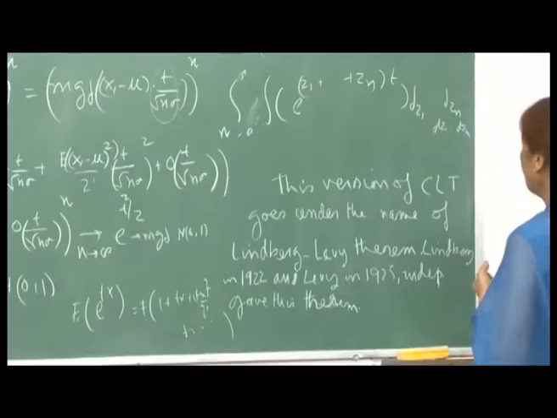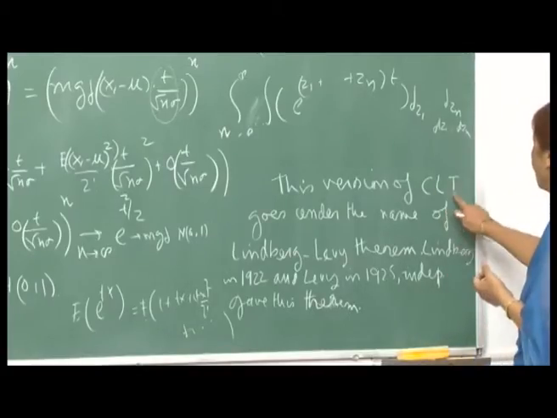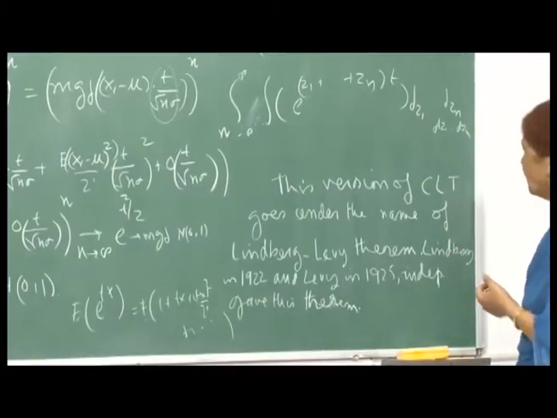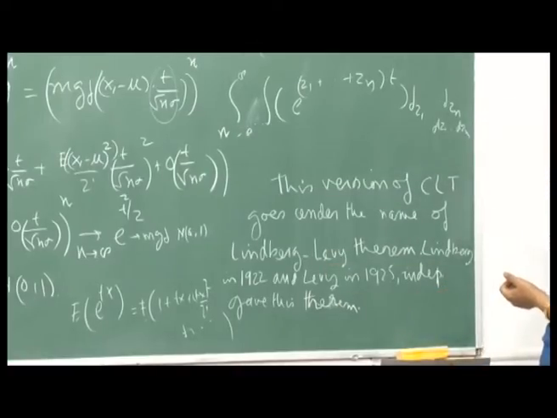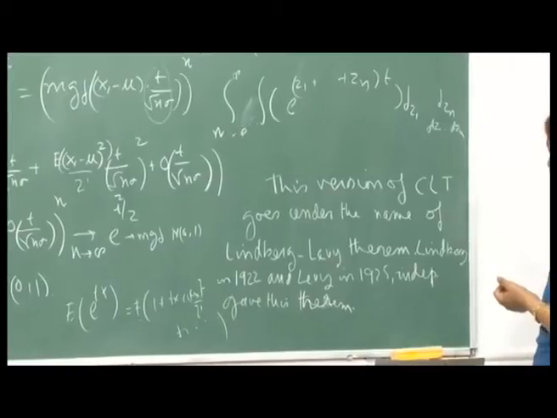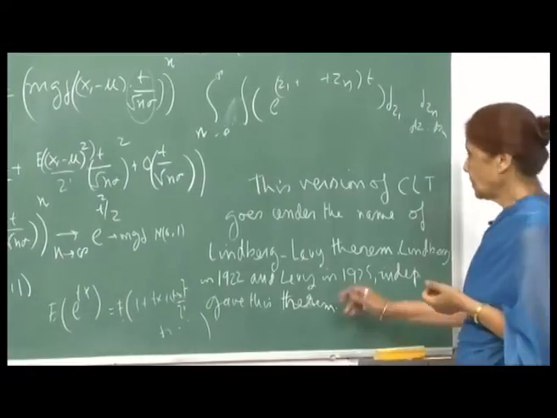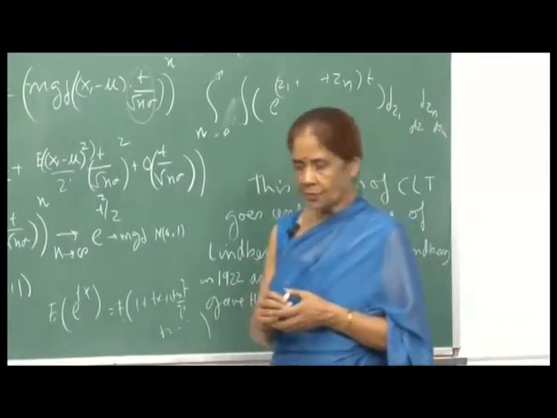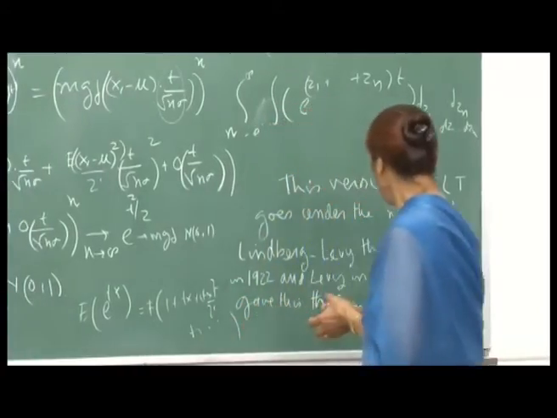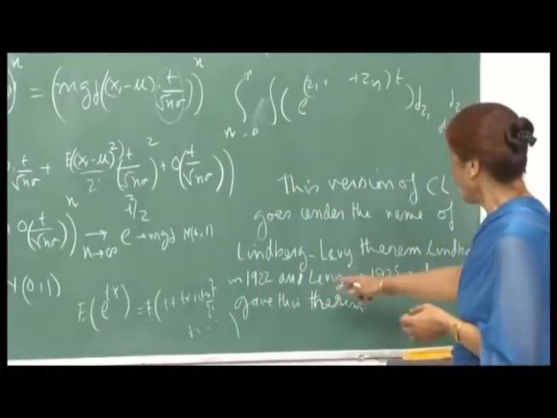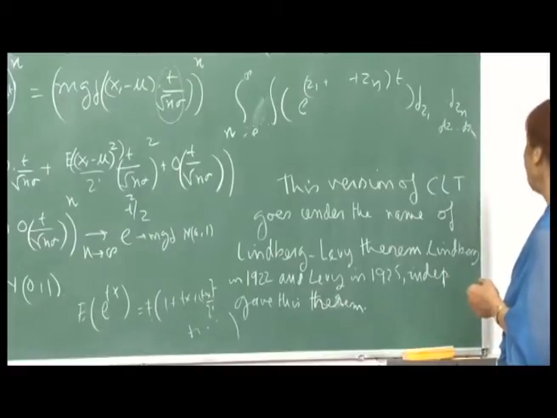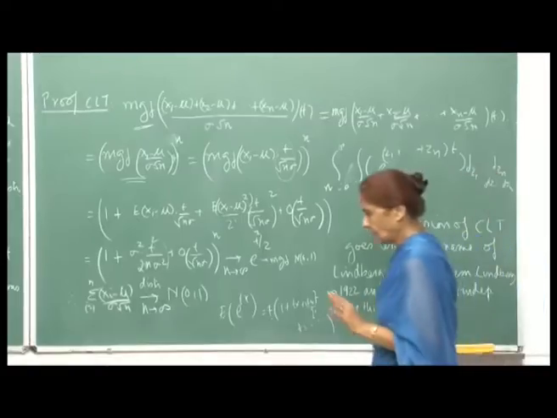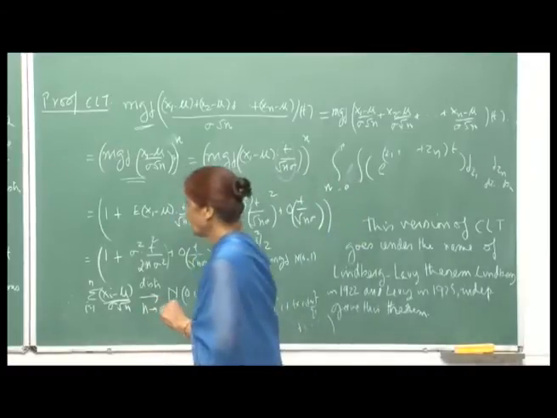This version of the central limit theorem goes under the name of the Lindeberg-Levy theorem also. Lindeberg in 1922 and Levy in 1925 independently gave this theorem. They proved this result independently of each other, with a gap of 3 years. So, this is sometimes known as the Lindeberg-Levy theorem, but most commonly it is referred to as the central limit theorem.